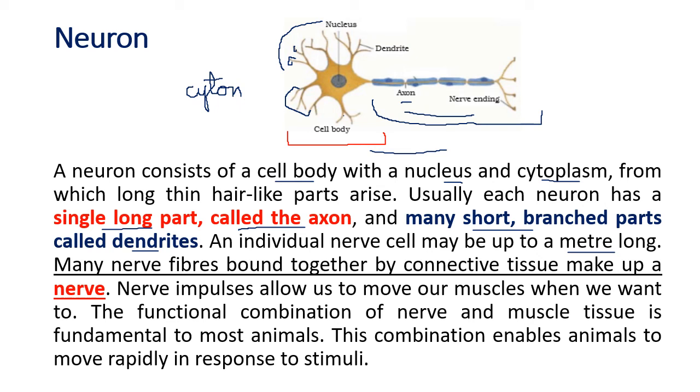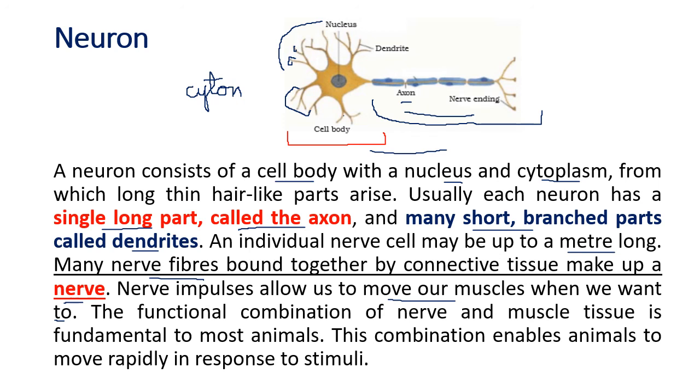Now these nerve cells, which are these fibers, together make up a nerve. So what is the purpose of the nerve? It allows us to move our muscles when we want to. So this is under our direct will. So when we want to move, the brain sends a signal to the muscles through the nerves. The nerve impulse tells the muscle to move and the movement is done.